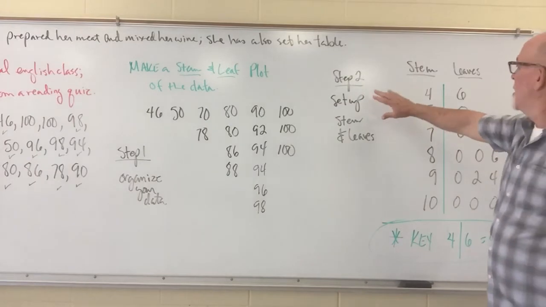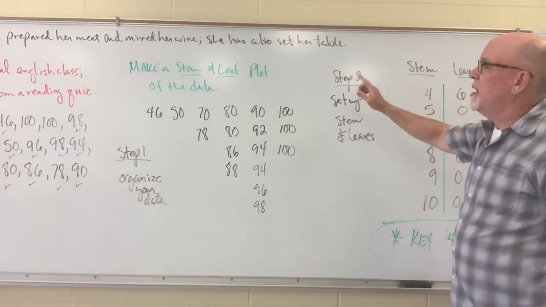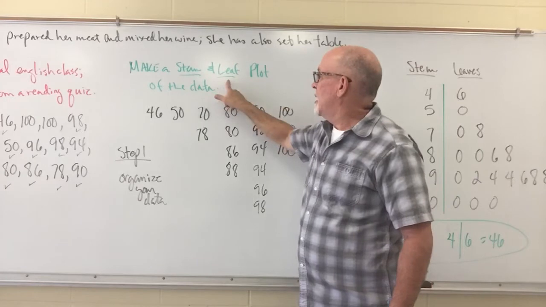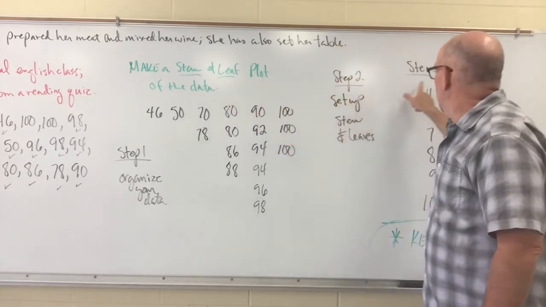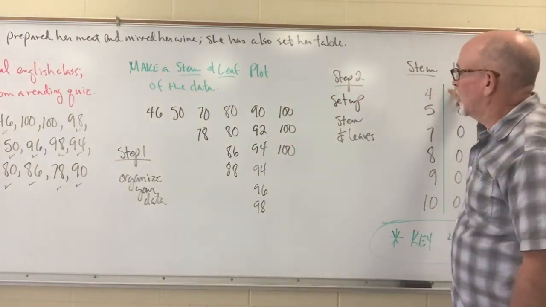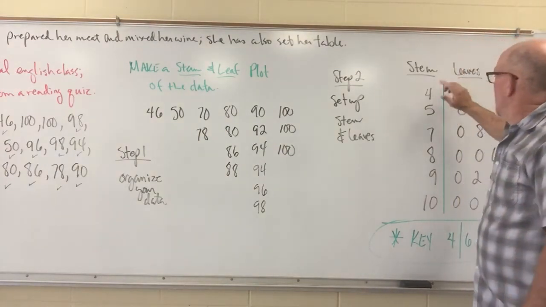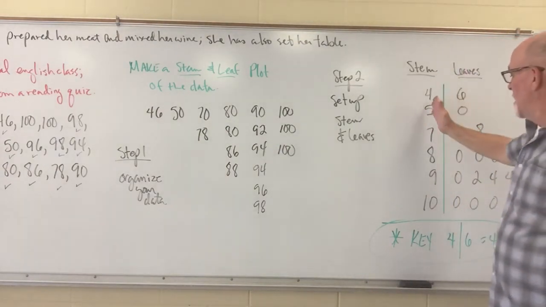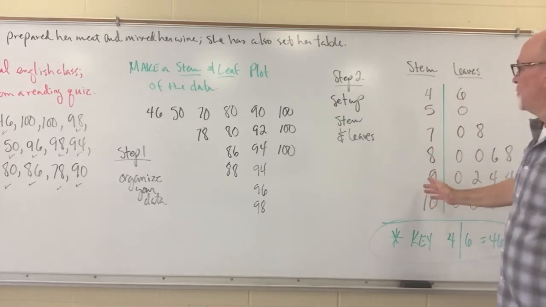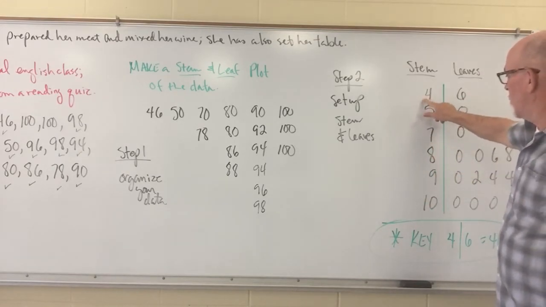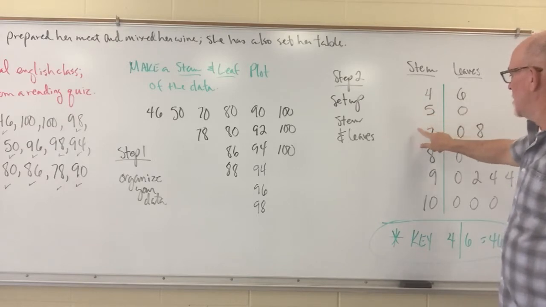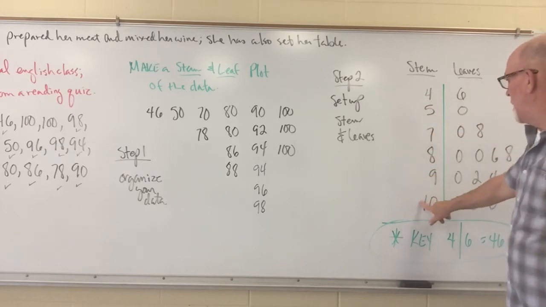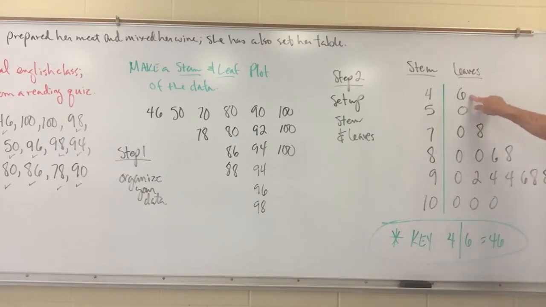And step number 2, we're going to set up a stem and leaf plot. Stem and leaf. Leaf is singular, leaves are plural. Okay? All right. This is a stem and leaf plot. The stems are the 10 spots. So for 46, here's the 40s, here's the 50s, there is no 60. So 70s, 80s, 90s, and 100s. And then you put the singular digit on the leaf side, or the side of the leaves.